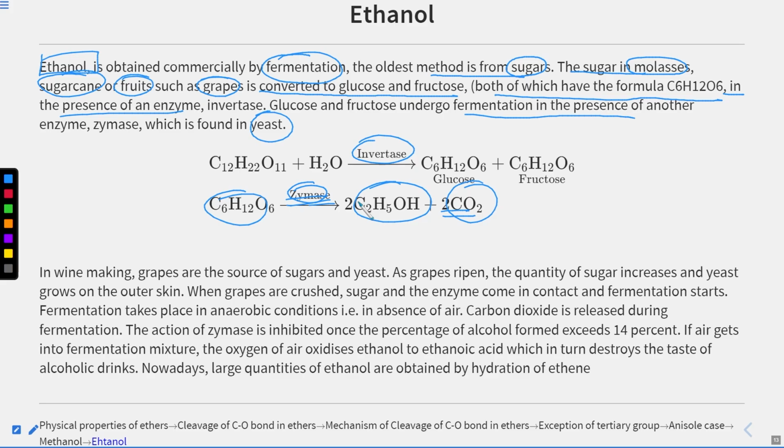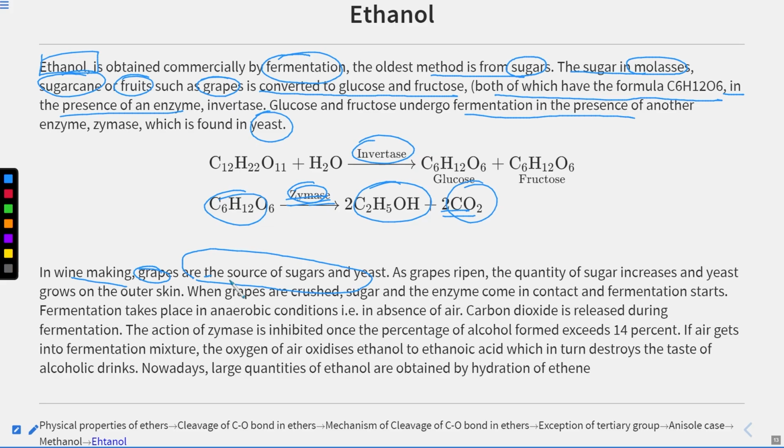Although their temperature and amount are very specific, you cannot take any temperature or any amount, it will not work, but it will act very efficiently if you are able to isolate this enzyme. So in wine making, grapes are the source of sugar and yeast. So the wine that is prepared, in that also we convert our